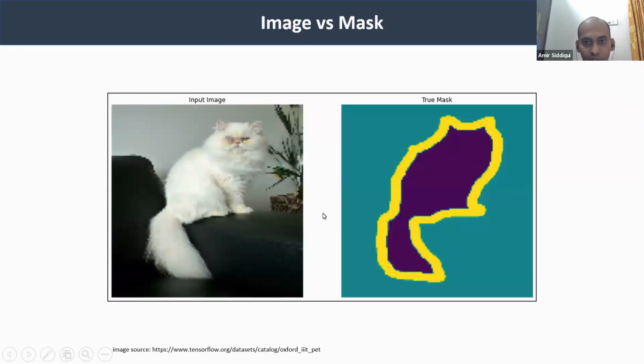Then in this slide, because we are going to work on image segmentation, I will show you the difference between the image and the segmentation mask. We have the actual picture. This is the actual image of the cat, and then we have the mask of that cat. So this is the pixel. We are going to detect these pixels, and based on them, it will classify whether it is a cat or dog or any other animal.